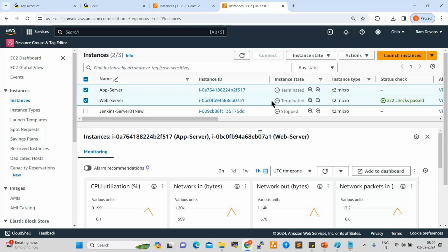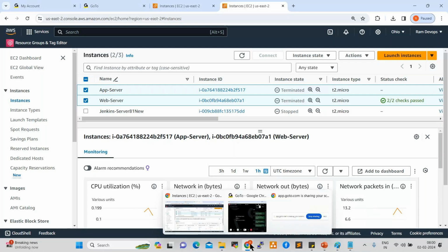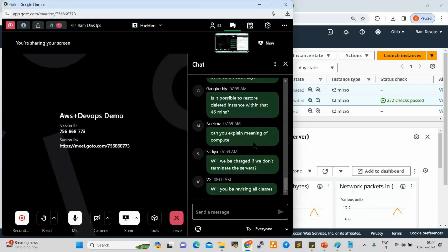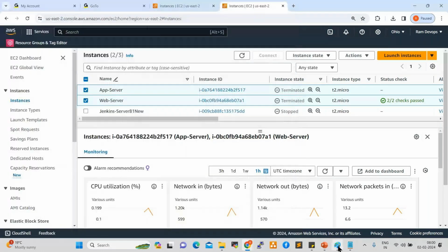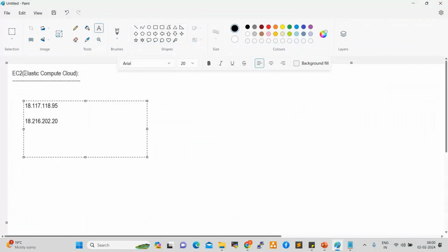Someone is asking what compute is. Compute is nothing but configuration. See here, elastic, in general, means stretchable, expandable. Compute is a configuration: RAM, CPU, hard drive. That is configuration, right? This configuration is available in the cloud. This configuration is elastic. We can stretch it, we can expand it.